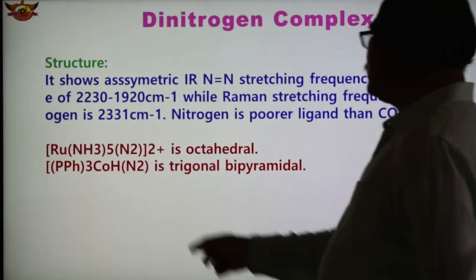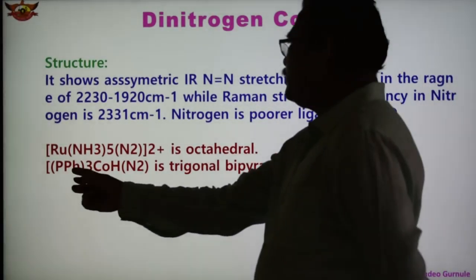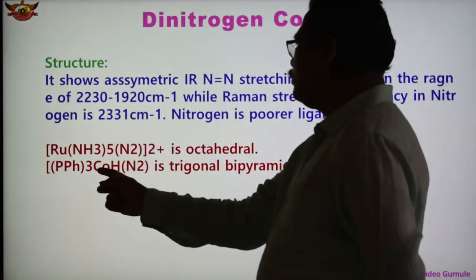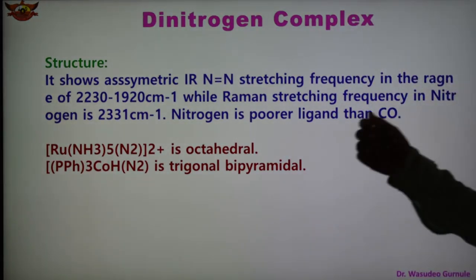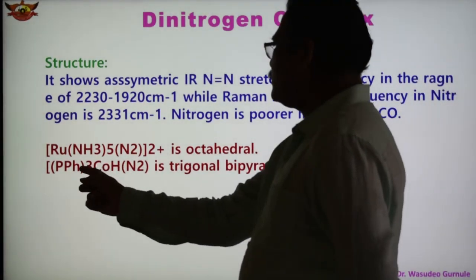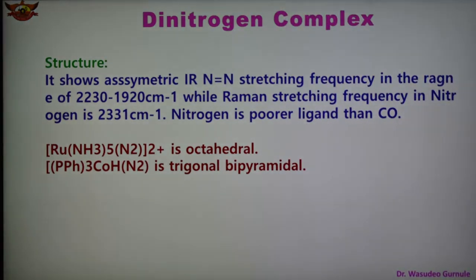In this case the structure is trigonal bipyramidal. Here three ligands are there, one CO ligand is there and N2 is there. This is the cobalt complex. So this complex can have a trigonal bipyramidal structure. Both are examples of the nitrogen complex, having octahedral and trigonal bipyramidal structures.